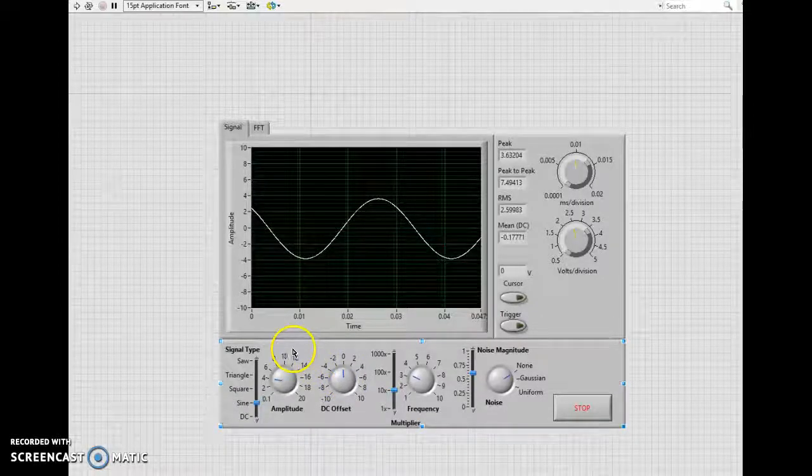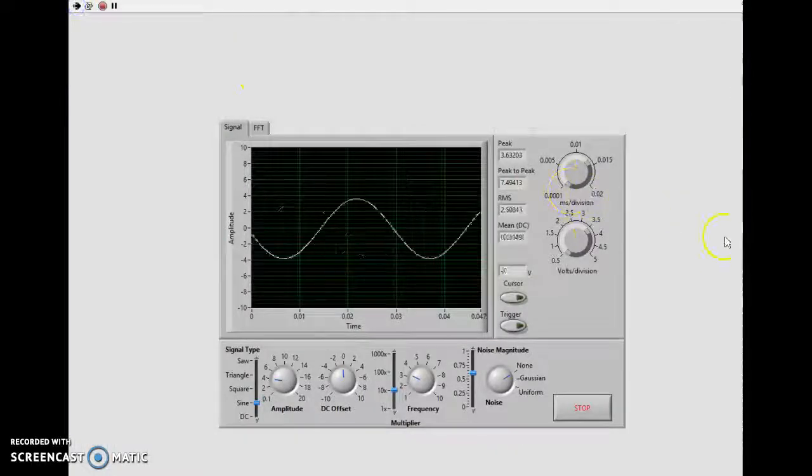Hello, this is my overview for an oscilloscope and a signal generator created in LabVIEW. So if we just press play here. So here's the main interface. So we've got currently a sine wave.